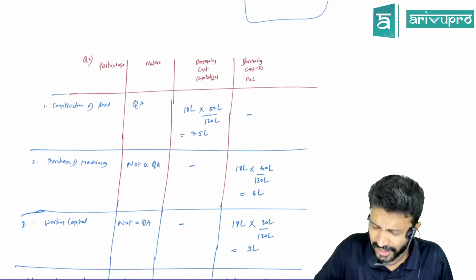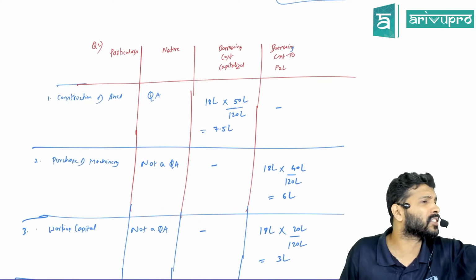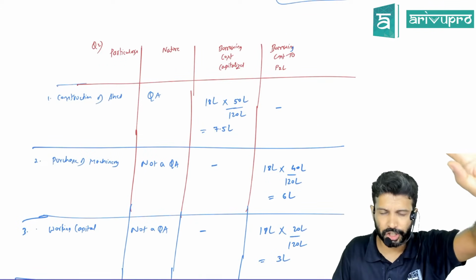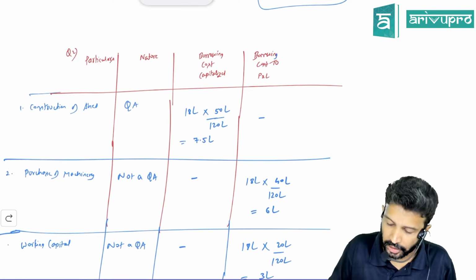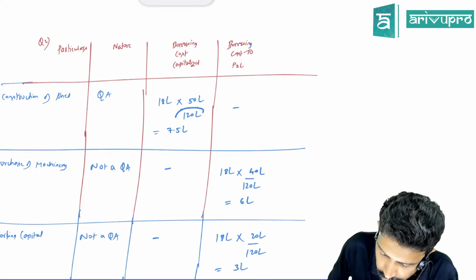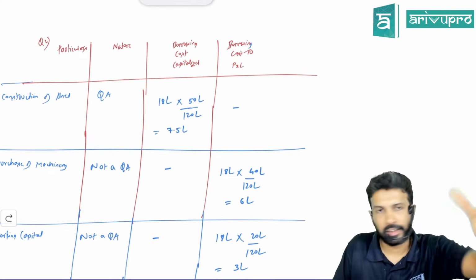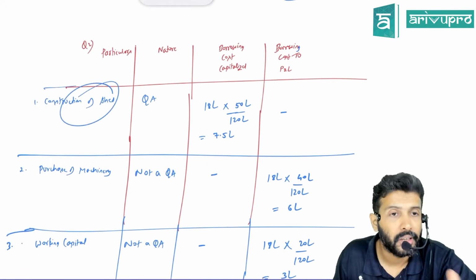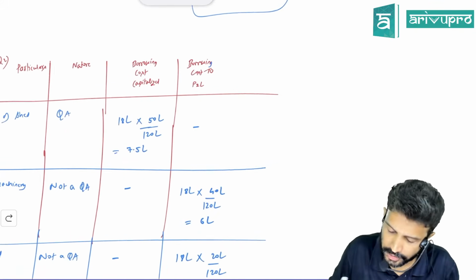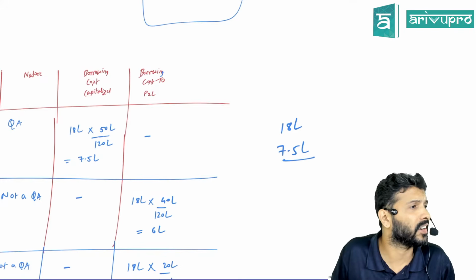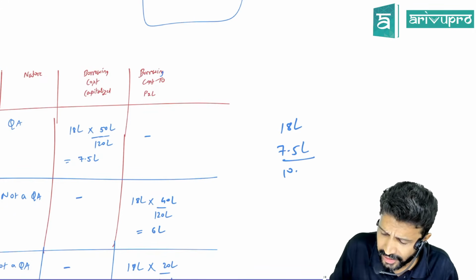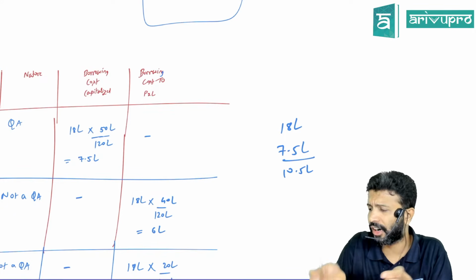We know this. Only the interest cost is getting capitalized. That means what is the total loan you took? In fact, you can calculate. Is this a qualifying asset? Yes. What is your total interest? 18 lakh. Out of 18 lakh, only 7.5 lakh is getting capitalized, which means obviously the balance 10.5 lakh will go to P&L. That is what they have done.